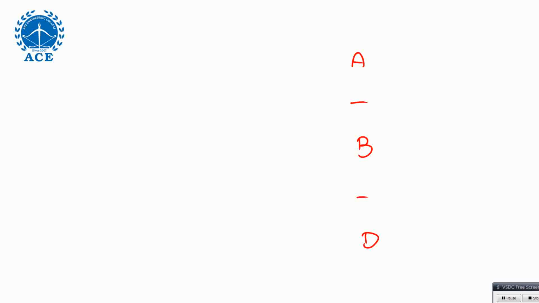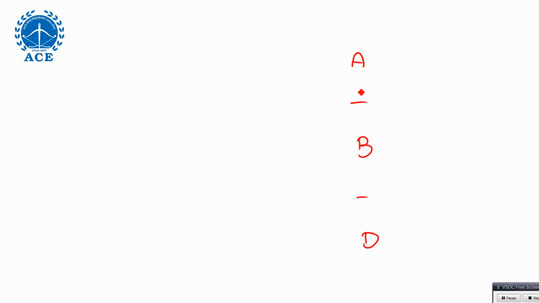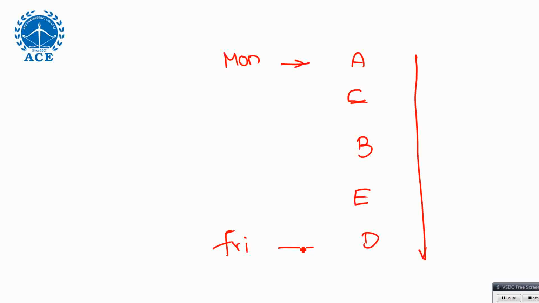What is the question? How many seminars before B is 2? No, sir, I want to complete the remaining. Yes, C seminar is before E. C is before E means C should be here, E should be here. C is before E. They didn't mention immediately before. So this is the actual order for this question. They may ask you, this is Monday. They may ask other questions like, which seminar is scheduled on Wednesday? Which seminar is scheduled on Thursday? They can ask other questions like that. But this is the one you just focus on.